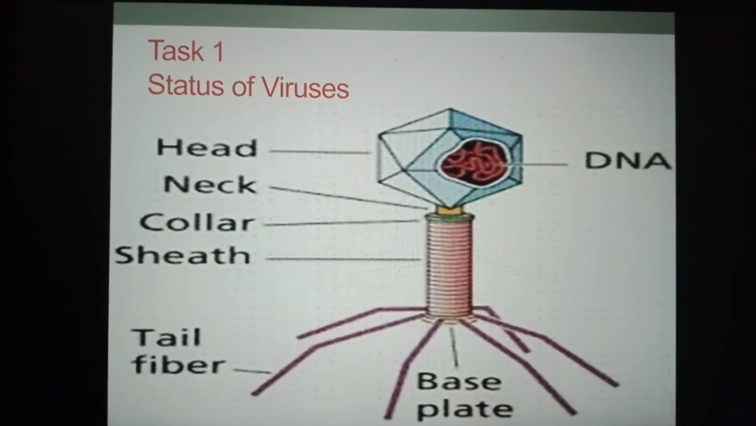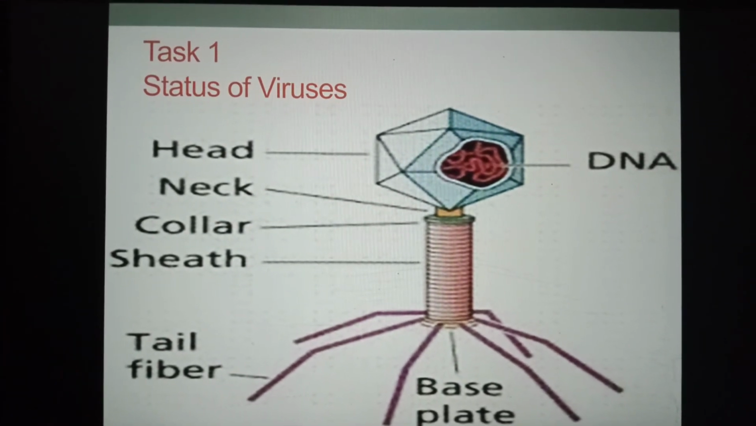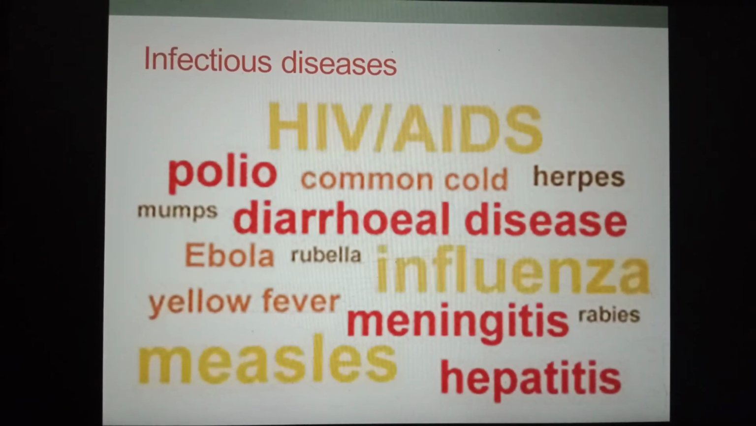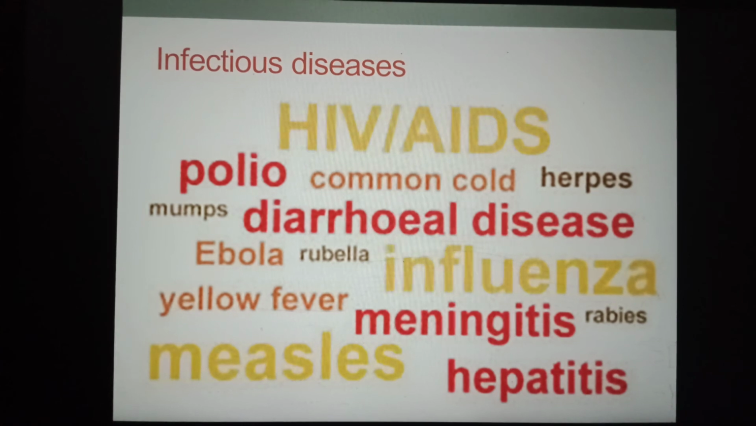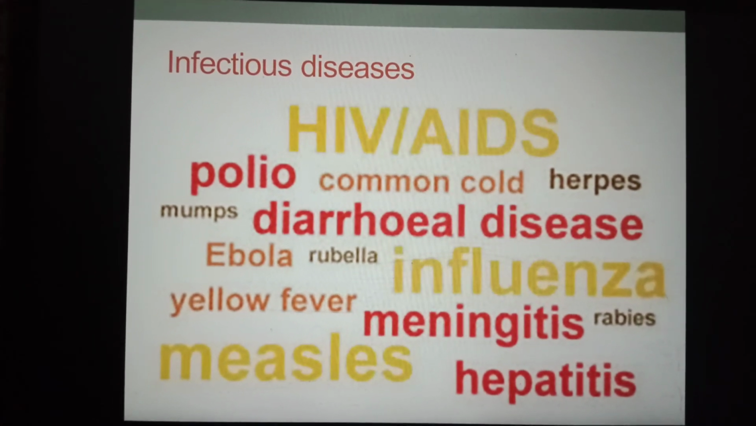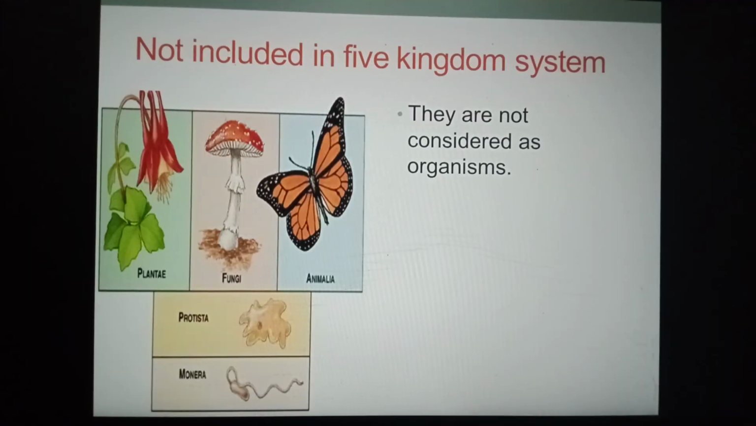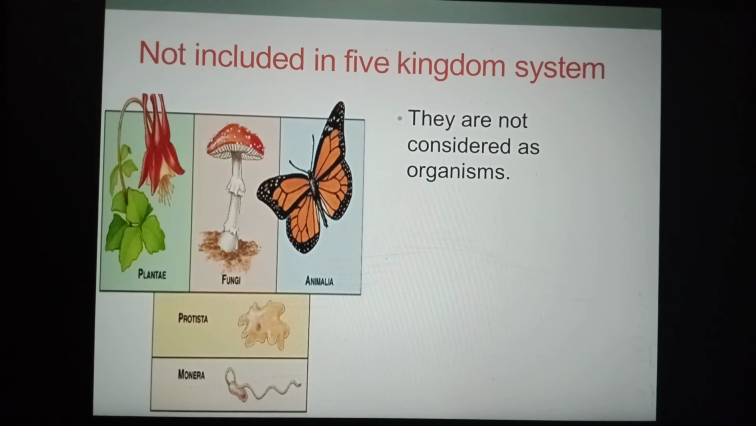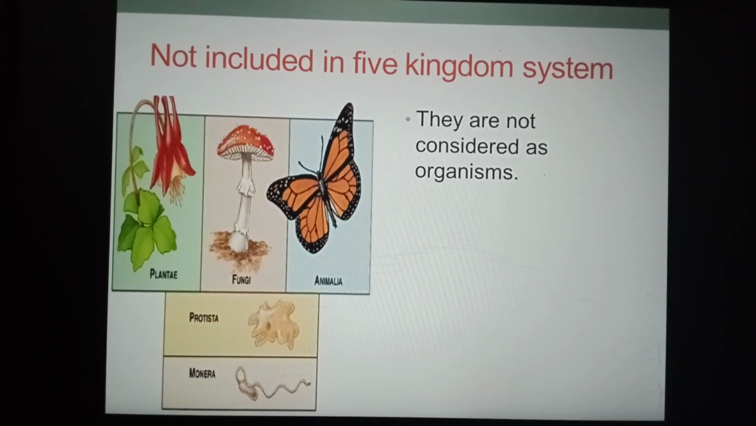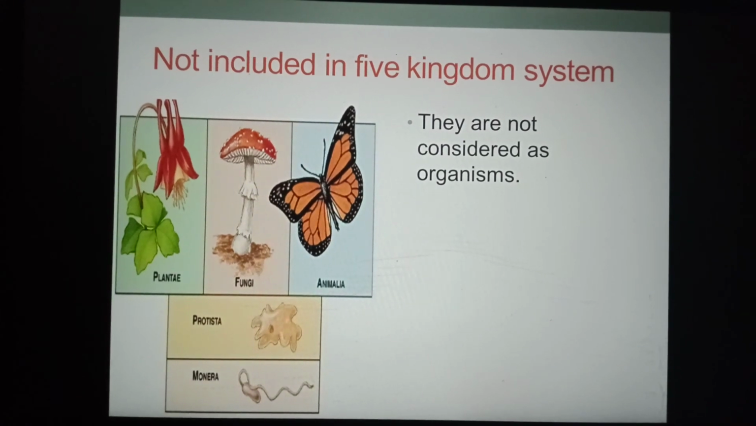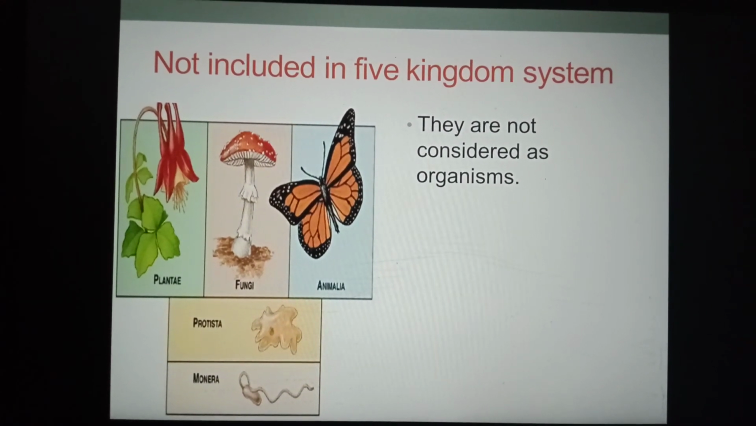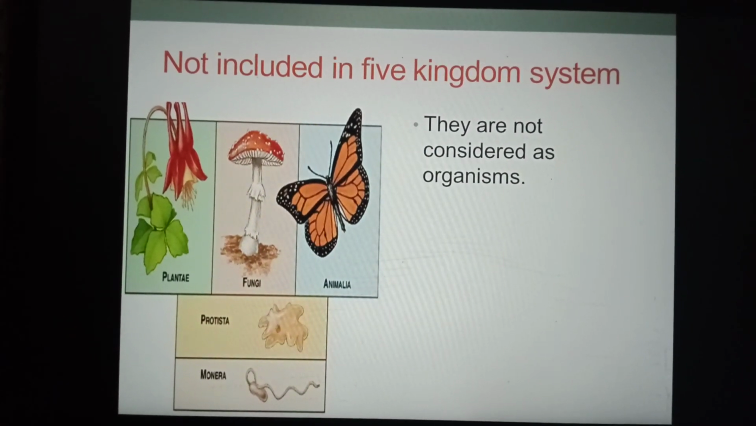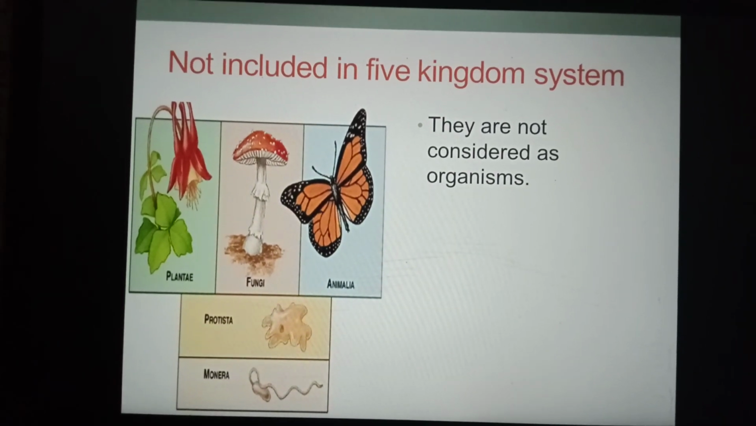The spiral shape is DNA, which is present inside the virus. They reproduce only in living cells, where they cause a number of diseases. They are not considered as organisms, so they are not included in any of the 5 kingdom classification systems. They are the borderline of living and non-living things.